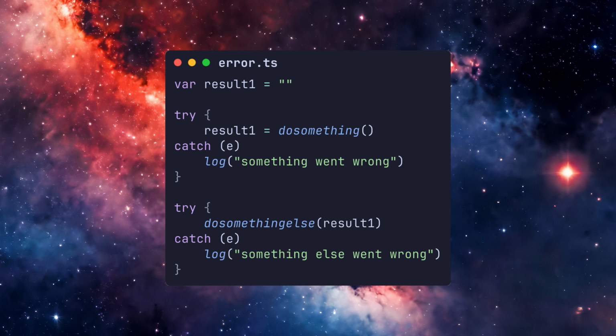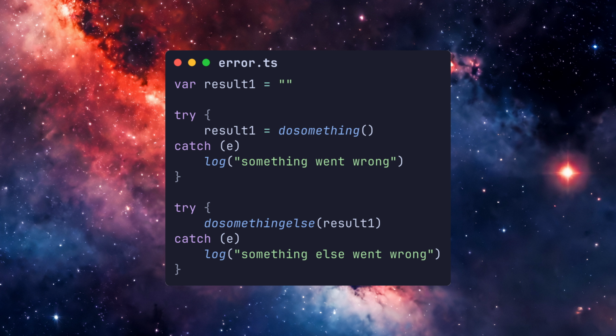We could solve this by wrapping each function in its own try-catch block, allowing us to log a different message depending on which function encountered the error, but this has come at the price of code that is more verbose and harder to read. Additionally, the try-catch style of error handling can lead to errors being handled far from where they were generated.